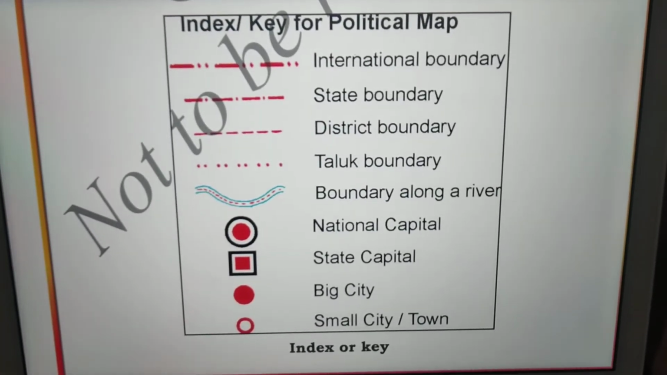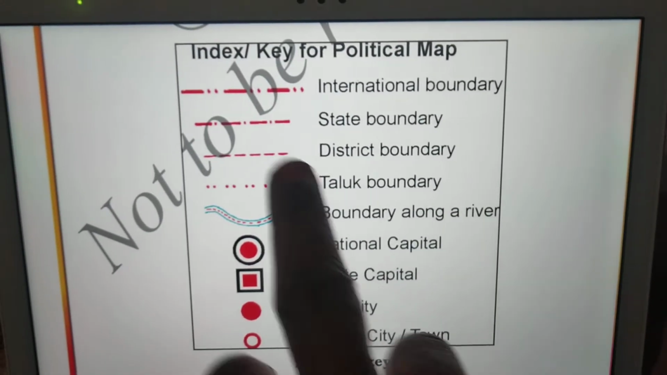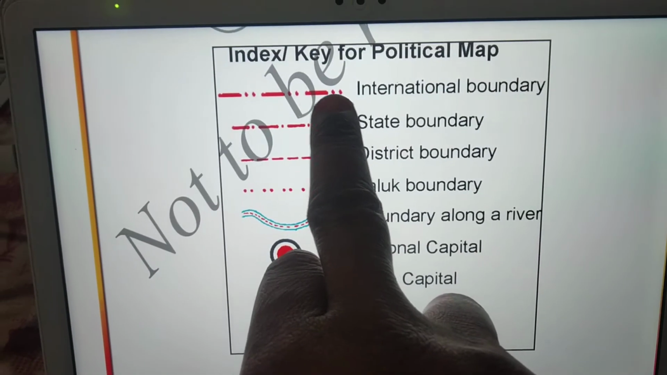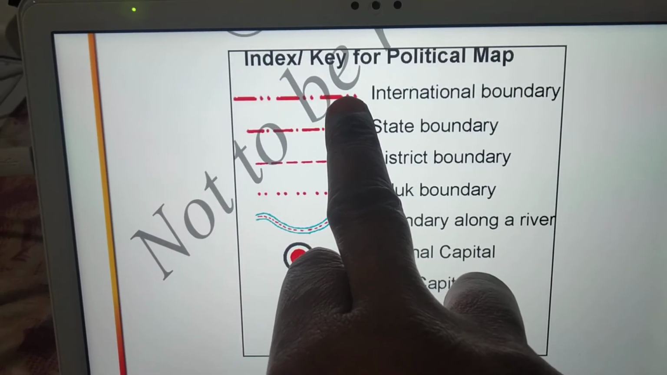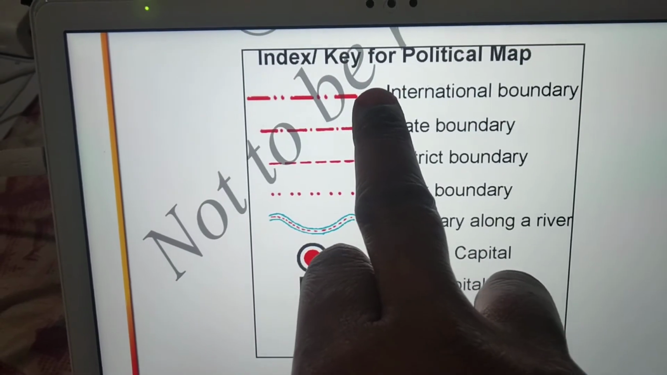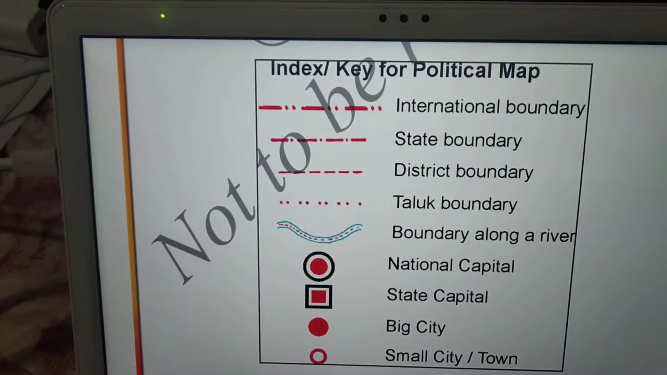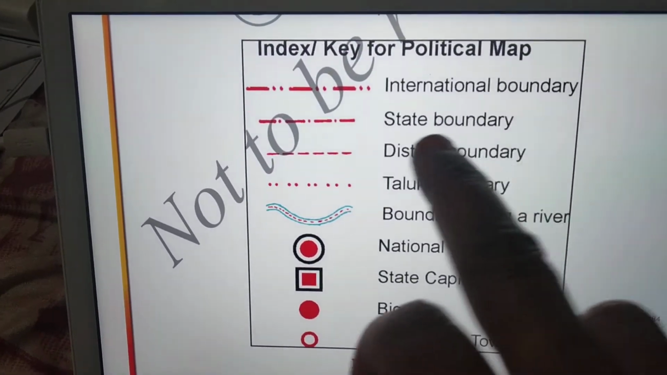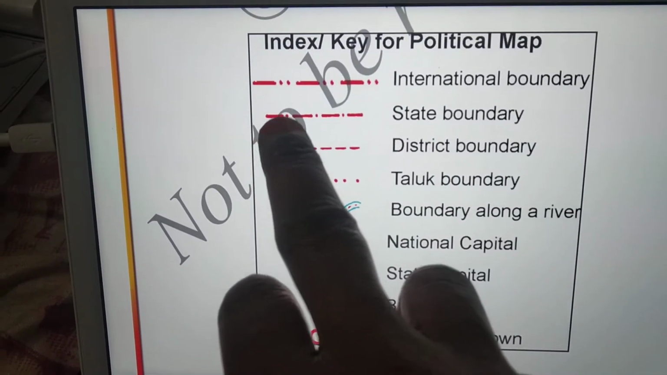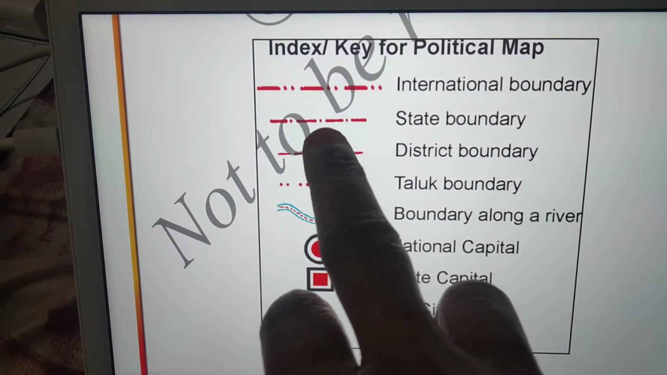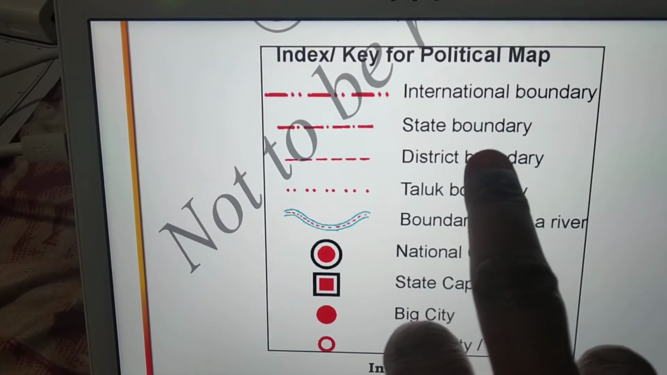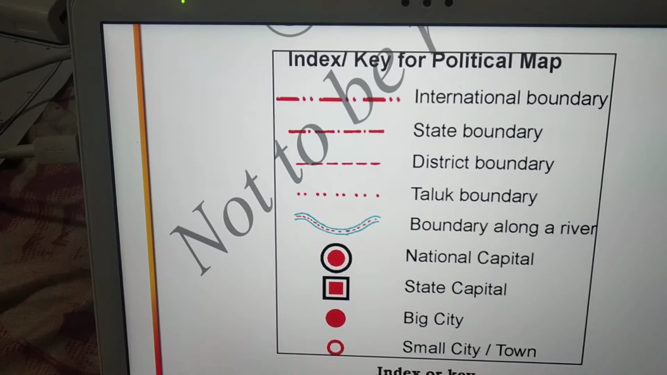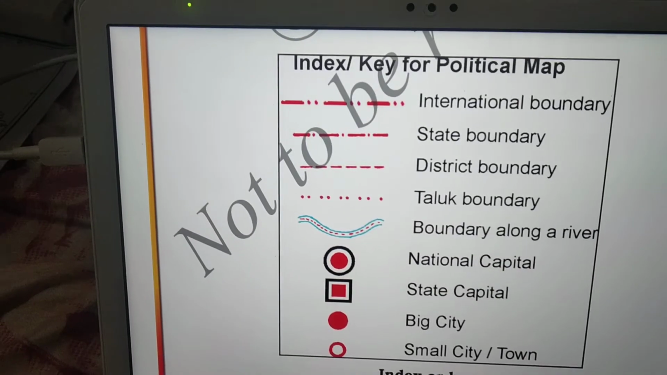See children, here you can observe. For example, here one line, two dots, one line, two dots. Like that it is showing an international boundary. That means the line shows the boundary between two countries. Understood? Next one. One line, one single dot, one line and single dot. Like that means a state boundary. It shows the boundary between the two states.